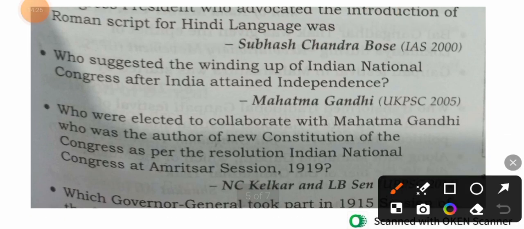Who suggested the winding up of Indian National Congress after India attained independence? I am repeating this question again. Who suggested the winding up of Indian National Congress after India attained independence? The correct answer is Mahatma Gandhi.